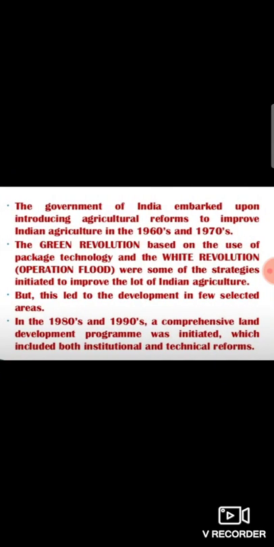Now, the government of India embarked upon introducing agriculture reform to improve Indian agriculture in the 1960s and 1970s. The Green Revolution, based on the use of package technology, and the White Revolution, Operation Flood, were some of the strategies initiated to improve the lot of Indian agriculture. But this led to the development in few selected areas. In the 1980s and 1990s, a comprehensive land development program was initiated, which included both institutional and technical reforms.